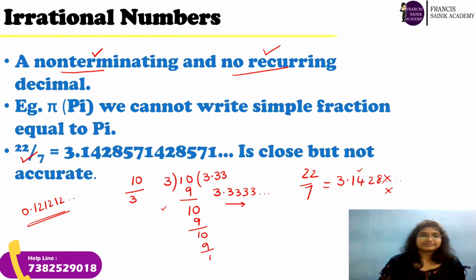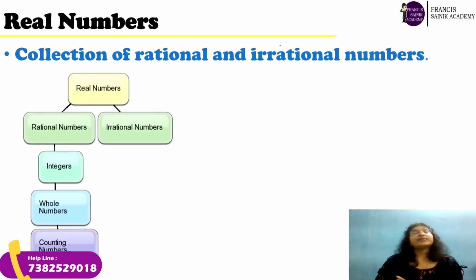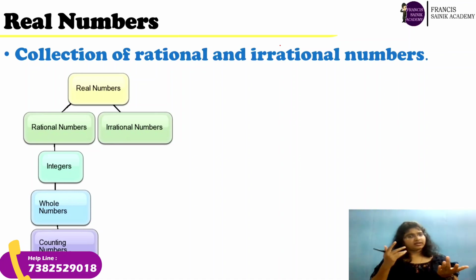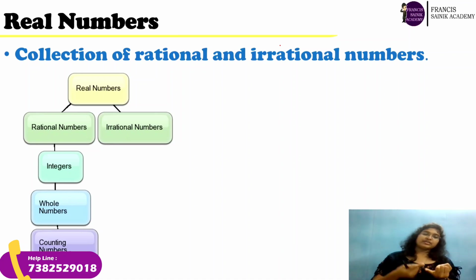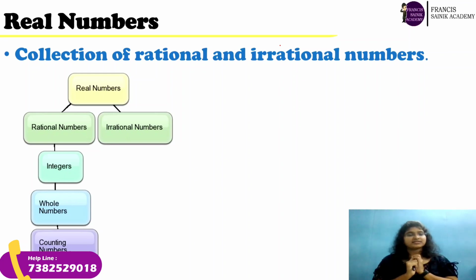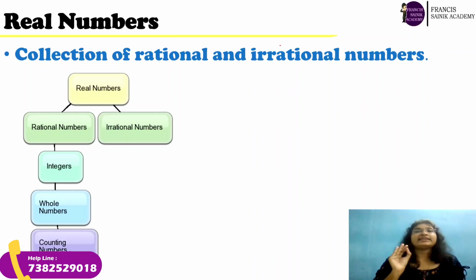Next one. Real numbers. So, what are these real numbers? We say the collection of rational numbers and irrational numbers together is called real numbers. And rational numbers again include natural numbers, whole numbers and integers. Confusing, right? Don't worry. I'll tell you very simply. If any number can be plotted on the number line, then that number is called a real number.